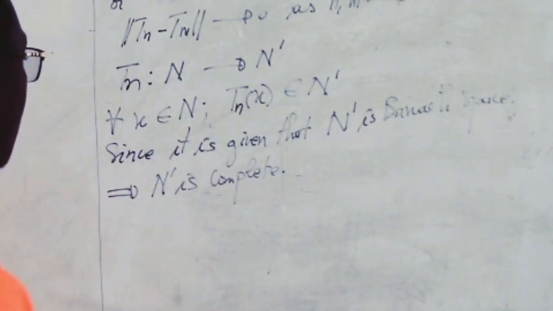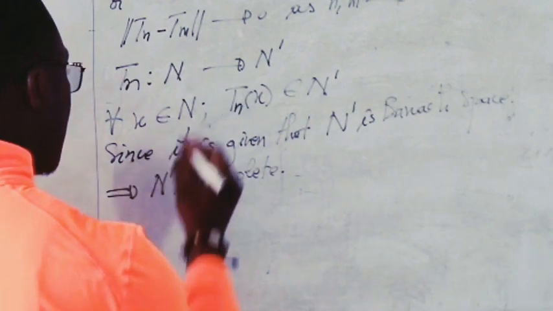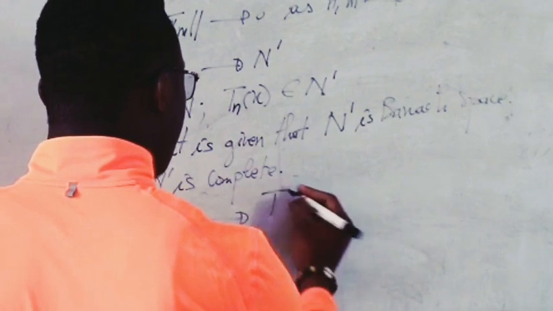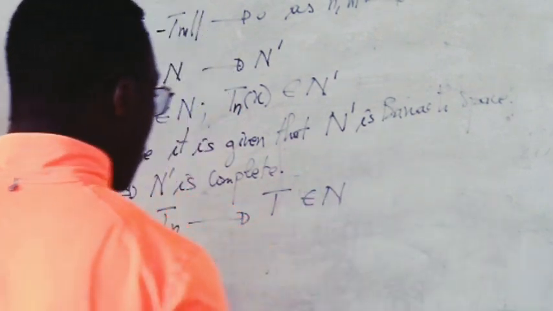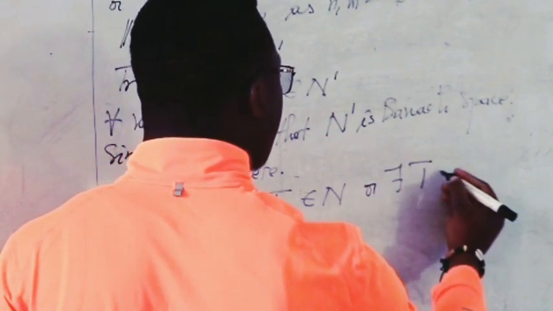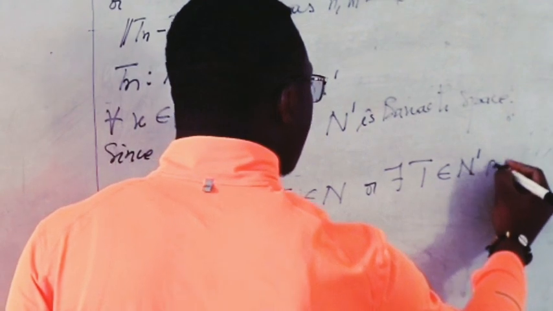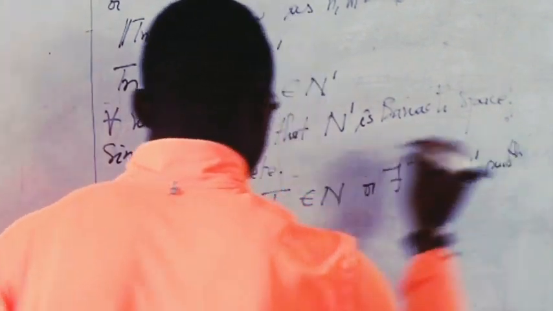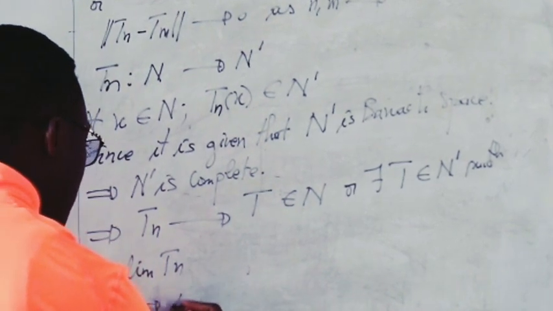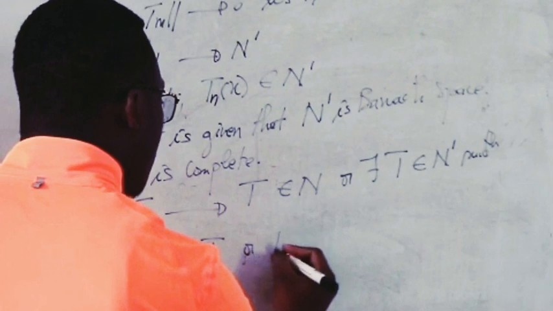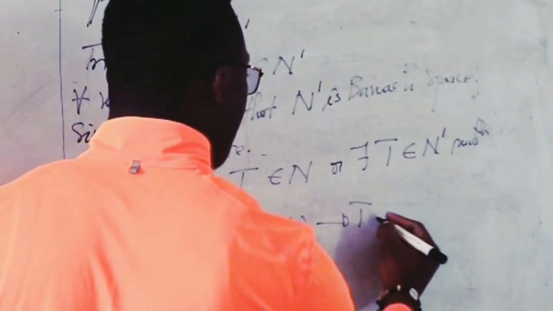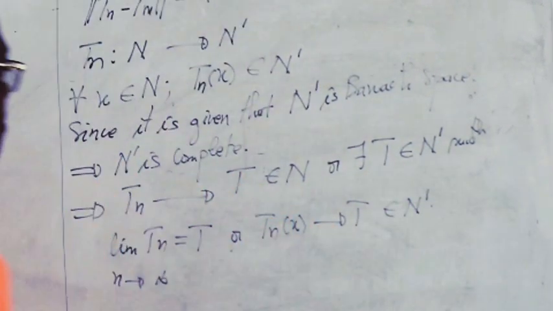N dash is complete means what? This implies that our Cauchy sequence Tn converges to T which belongs to N dash. Or we can say that there exists a transformation T which belongs to N dash such that limit of Tn when n tends to infinity is equal to T, or Tn of x tends to T of x.